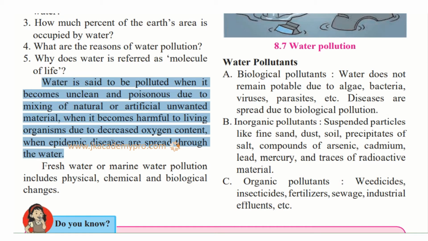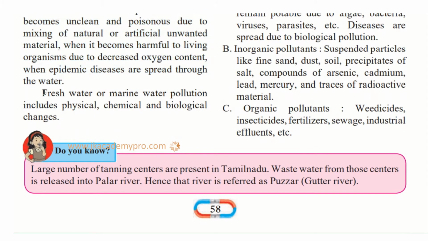Sometimes there are epidemics of diseases. Epidemic means a large number of people, plants and animals, or a whole area, are affected. Fresh water or marine water pollution includes physical, chemical, and biological changes.